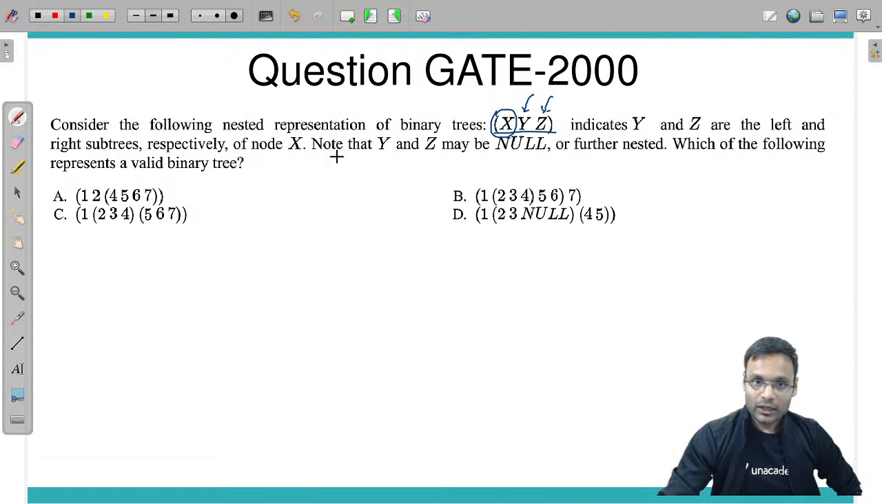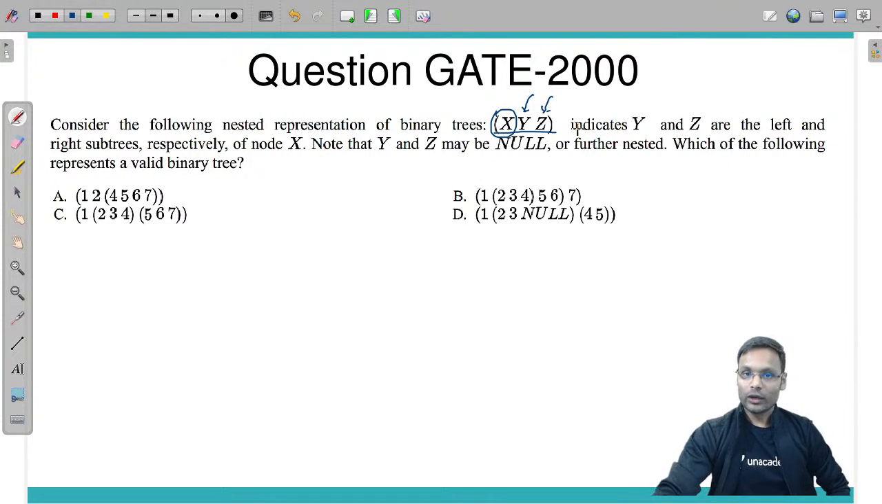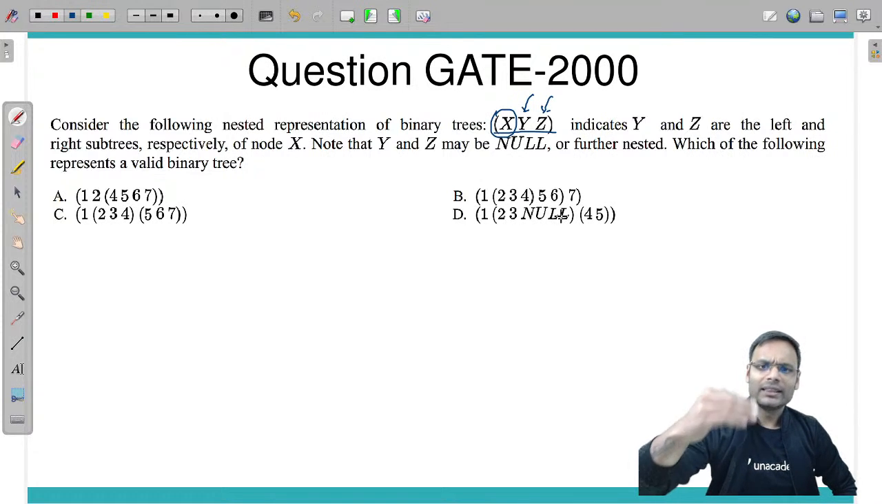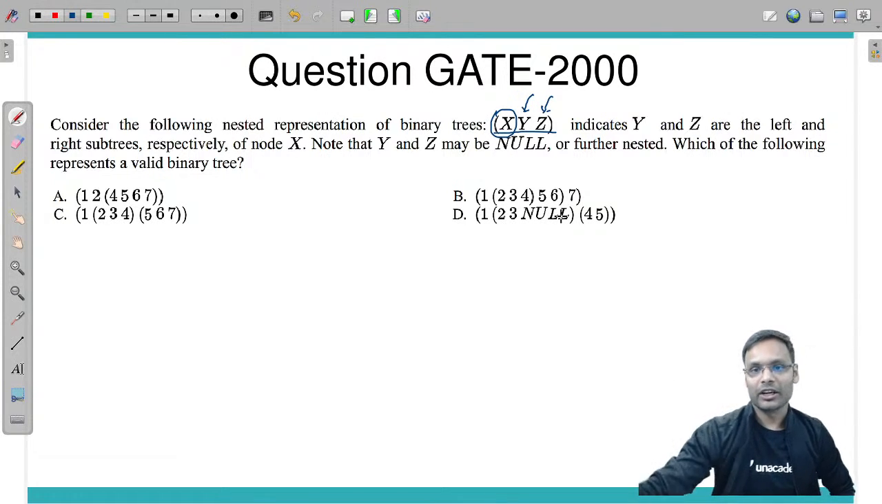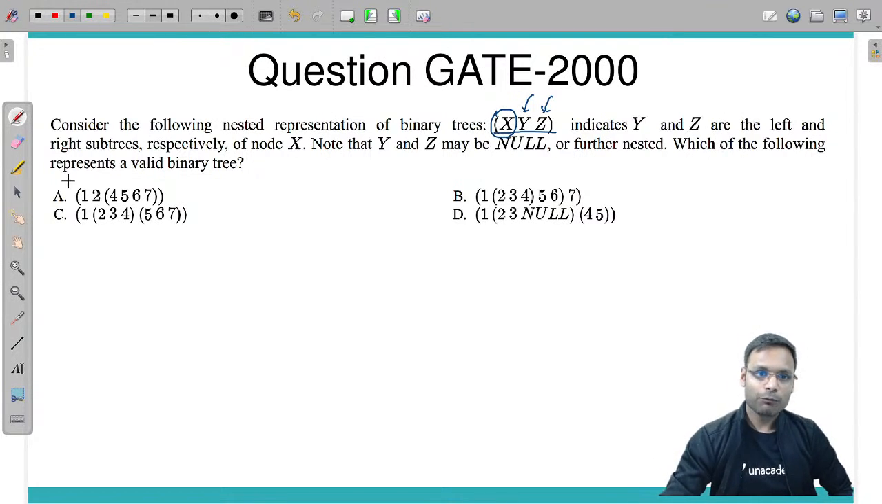Note that Y and Z may be null or further nested. It is possible that Y and Z, the left and right subtrees, can be null or further nested. Nested means they can also have a node and their children and so on. Which of the following represents a valid binary tree? Which of these options A, B, C, D will represent a valid binary tree?